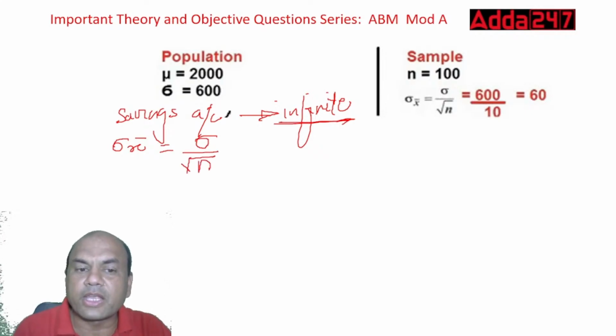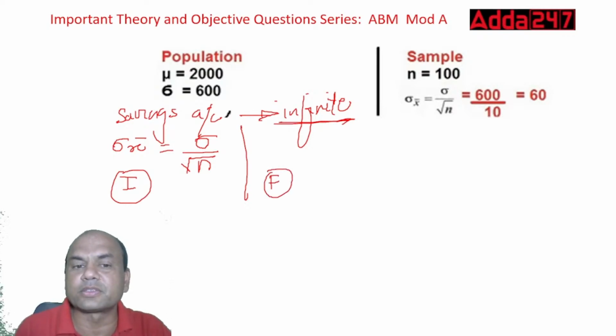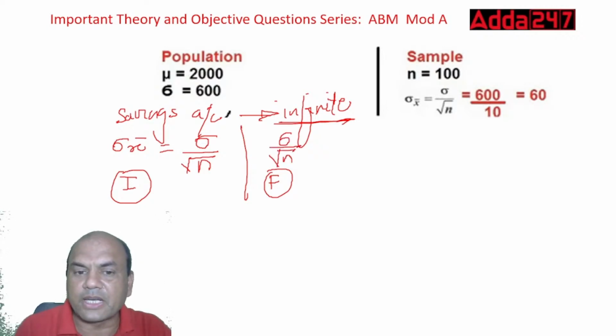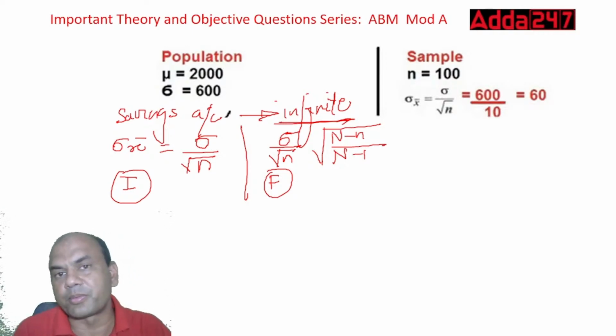If it is a finite population, meaning a known population like 1 lakh or 50,000 accounts, then it is sigma upon root of n into the square root of capital N minus small n upon capital N minus 1.